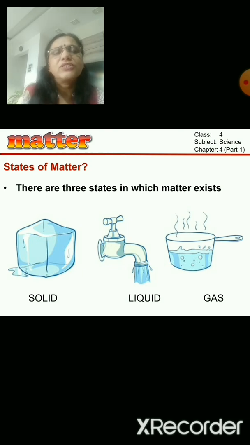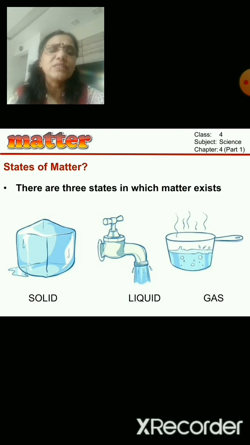Solid means a chair on which you are sitting is called solid. You can see it, it is heavy, it is strong, it takes up space. So that is called solid. Liquid, like water which we can drink, is in a liquid state. While gas, we cannot see but we can feel it.